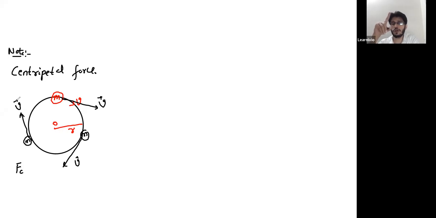It's Newton's first law, the law of inertia. A body cannot change its direction of velocity on its own. To change the direction of velocity, it will need a force. So to change the direction of velocity on a circular path, it will need centripetal force.